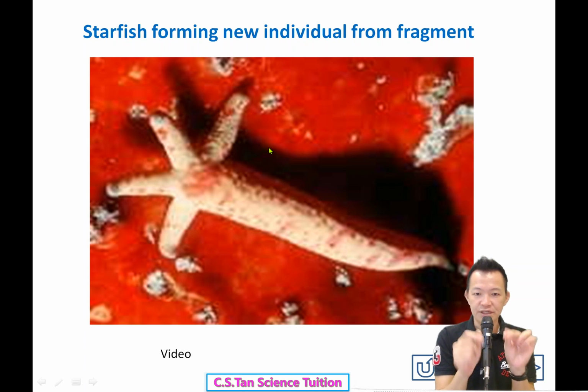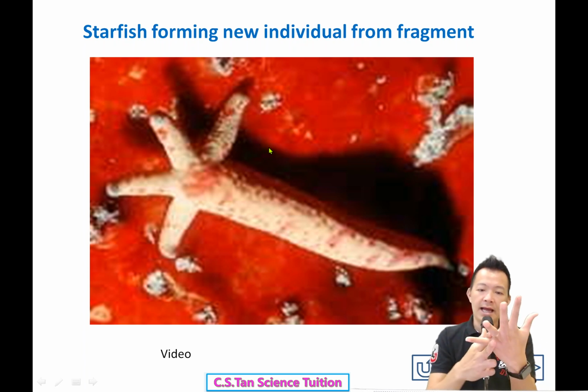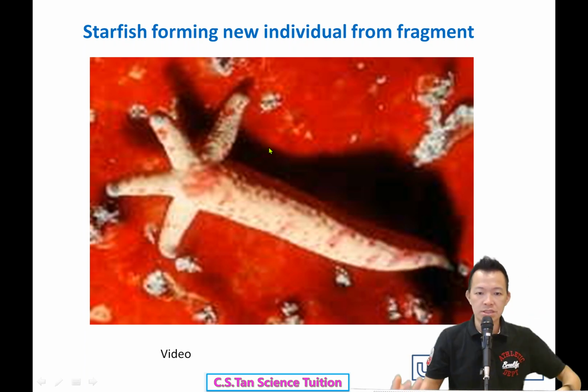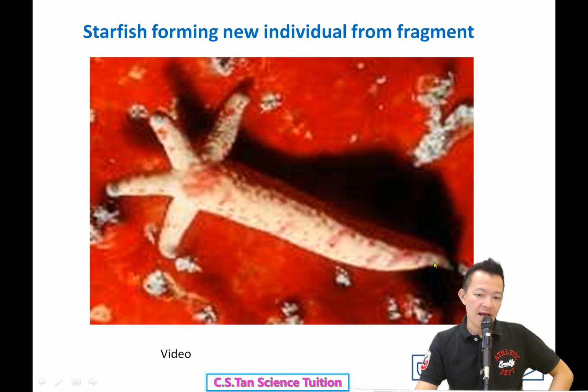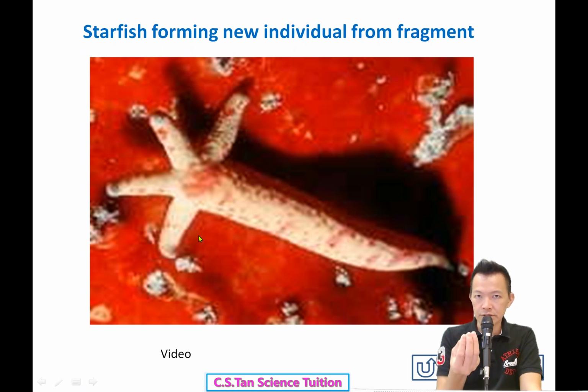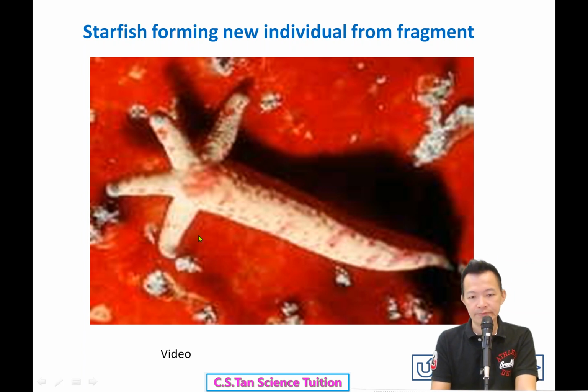But most of the time we don't like the starfish because you cannot eat. So some of them take the starfish and cut the fingers of the starfish，它剪掉它的那5只手，and finally throw it back to the sea，丢回海里面了。But remember, if you cut a finger, the finger grows another 4 fingers and finally becomes a new starfish，就变成了新的 starfish，明白吗？But remember, starfish do not reproduce by using this method，它不是真正用这种方法繁殖的。Starfish actually may have sexual reproduction，它放卵子精子的，but I don't know，我暂时也不知道。